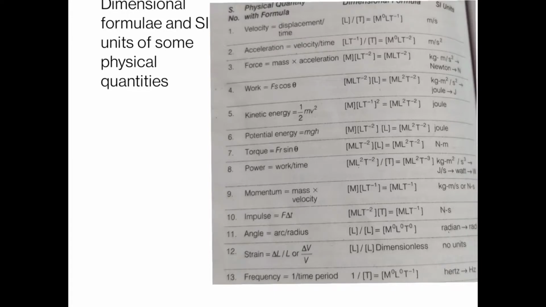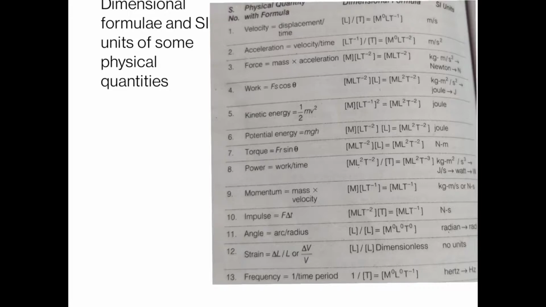Very interesting. The 11th one is very interesting, and that is the dimensional formula for the physical quantity angle. As we know, angle is equal to arc upon radius. Arc is length, so the dimensional formula for arc is length, and for radius is again length. That means the dimensional formula for angle is M0 L0 T0, and its unit is radian.